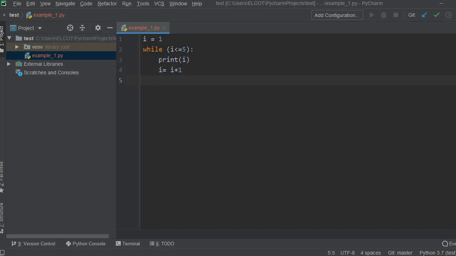After the while loop we did not write any statement here. If you want, you can write a number of statements inside the loop and outside the loop also. For now, I didn't mention any statement after the while loop, so it will come out of the loop and end the program. I'm going to run the program. For that, you have to click run.